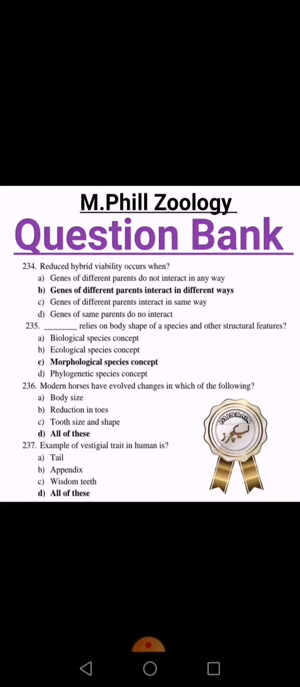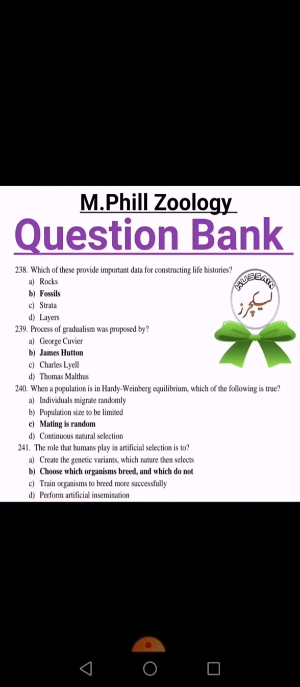Modern horses have evolved changes in which of the following? Body size, yes. Reduction in toes, yes. Tooth size and shape, yes. So D, all of these, is right. Example of vestigial trait in a human is tail, yes. Appendix, yes. Wisdom tooth, yes. So D option, all of these, is right. Which of these provide important data for constructing life histories? That is fossil. So B option is right.